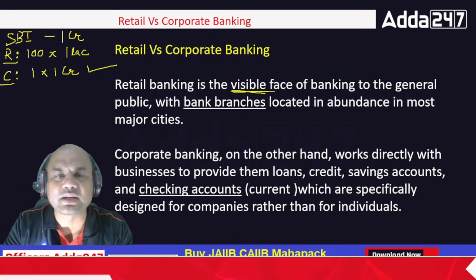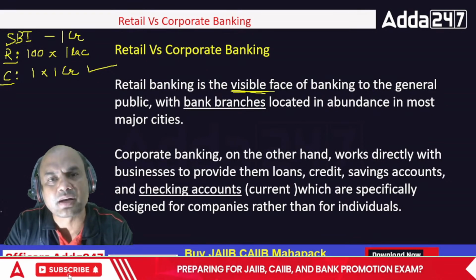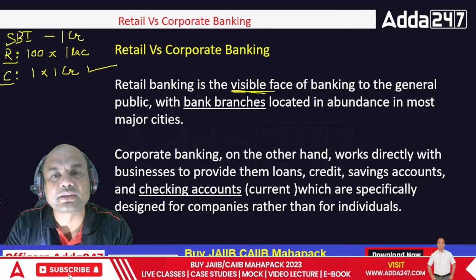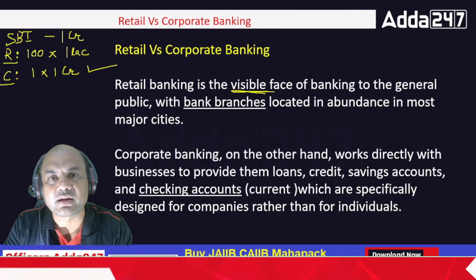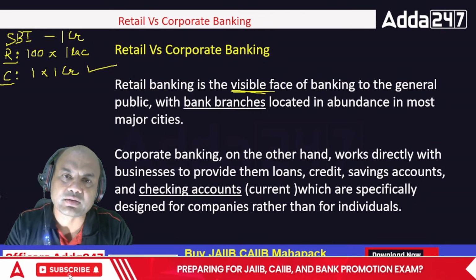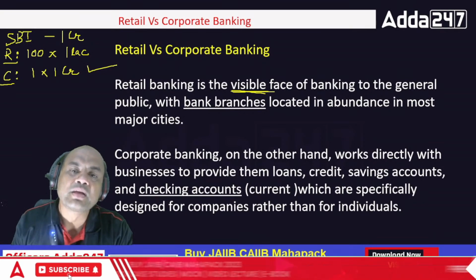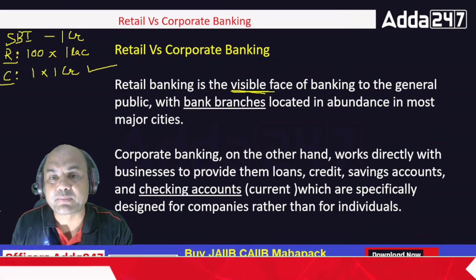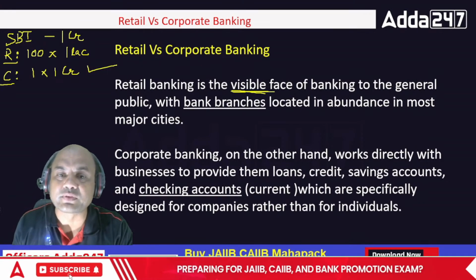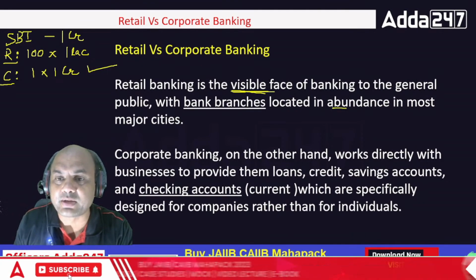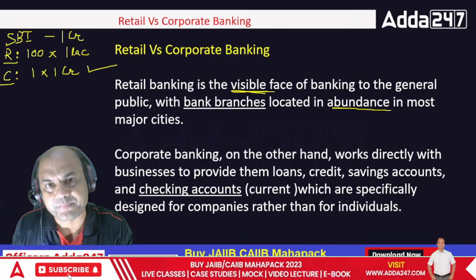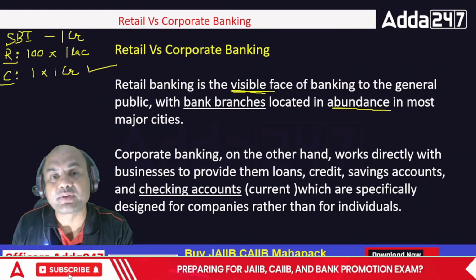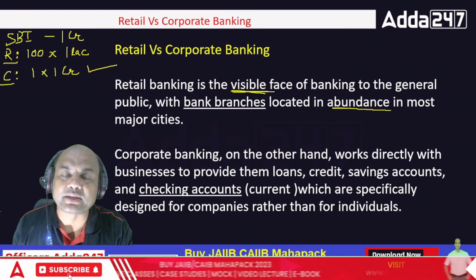A common person doesn't understand what is corporate banking, what is trade finance, what is treasury. A common person only understands retail banking: saving, current, FD, loan, or insurance. So retail banking is the visible face of the banking to the general public, with bank branches located in abundance in most of the major cities. Abundance means a large number of branches, mainly in cities, but in rural areas we have a different picture. In rural areas, the branches are less.